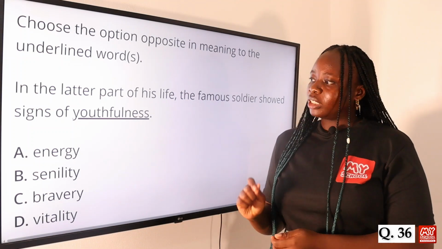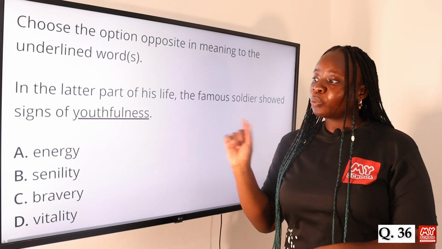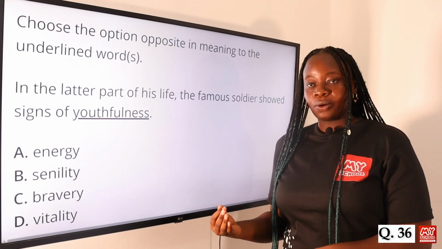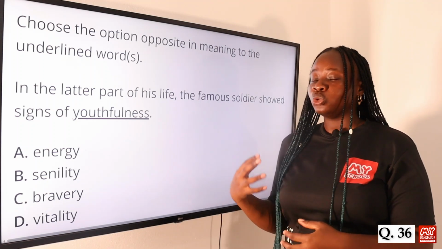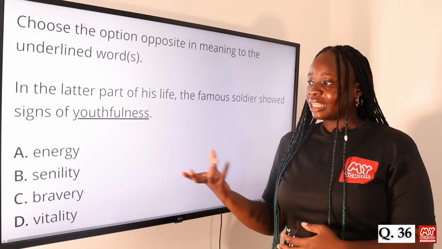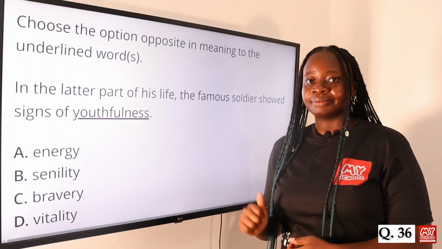Senility is the opposite of youthfulness. Youthfulness means you have energy, you are young, you are vibrant. The opposite of that is someone who is senile. So when you are senile, that means you have aged, you are deteriorating, and so you lack that youthful energy that is characterized by youthfulness. So the opposite of youthfulness is option B, senility.